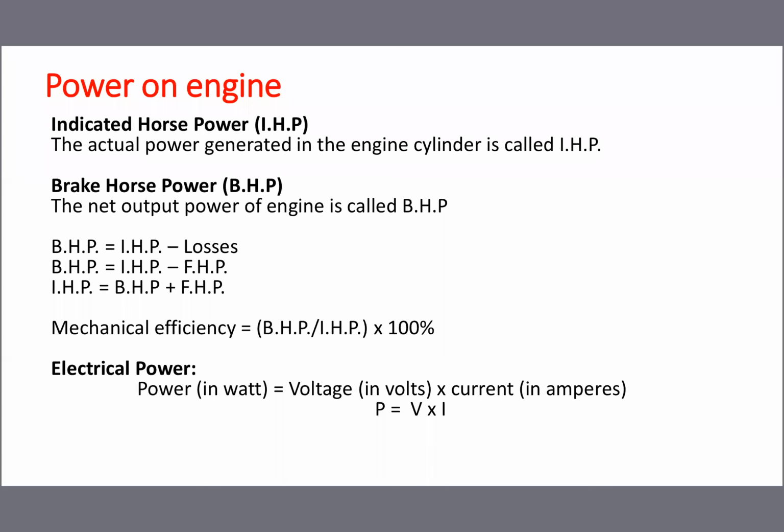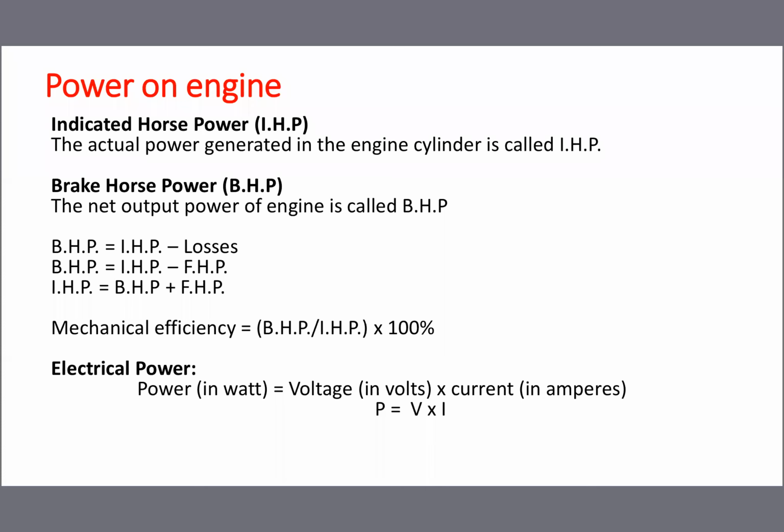That is called brake horsepower. You see the formula, you will understand. Brake horsepower is equal to indicated horsepower minus losses. IHP means the total power produced in the engine cylinder. Due to friction, some power is lost. You subtract the losses, finally you get brake horsepower. So brake horsepower means the output power. Mostly the losses happen due to friction.